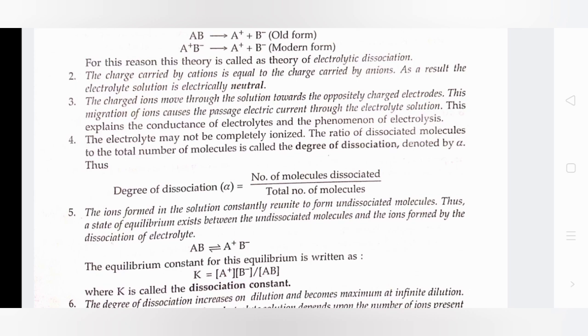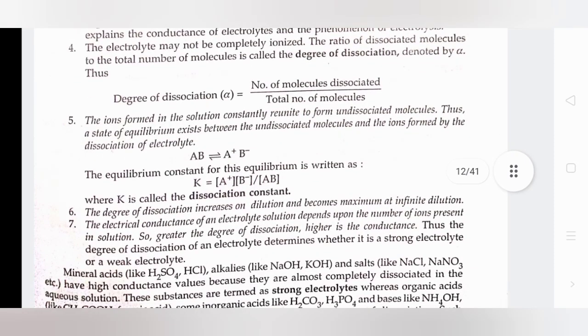The ratio of dissociated molecules to the total number of molecules is called degree of dissociation, denoted by alpha. Thus, degree of dissociation alpha equals number of molecules dissociated divided by total number of molecules. Next, the ions formed in the solution constantly reunite to form undissociated molecules. Thus, a state of equilibrium exists between the undissociated molecules and the ions formed by the dissociation of the electrolyte.